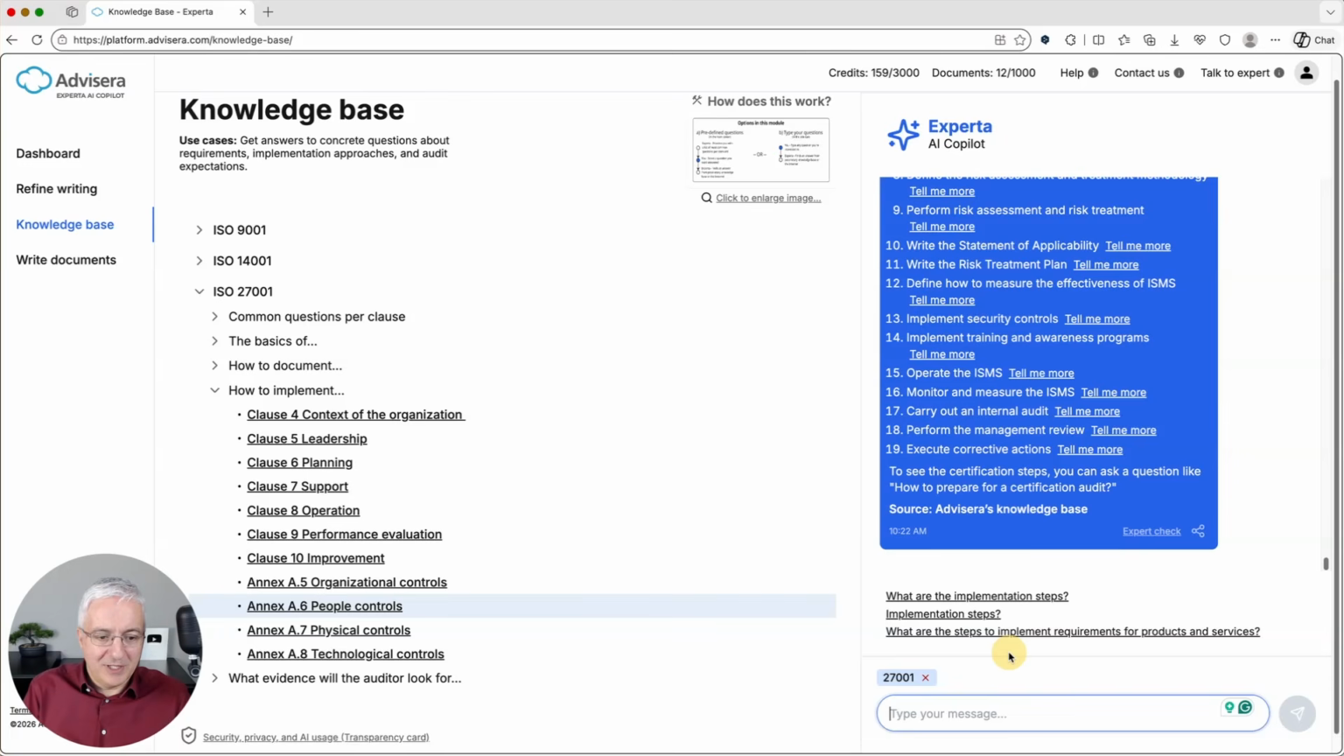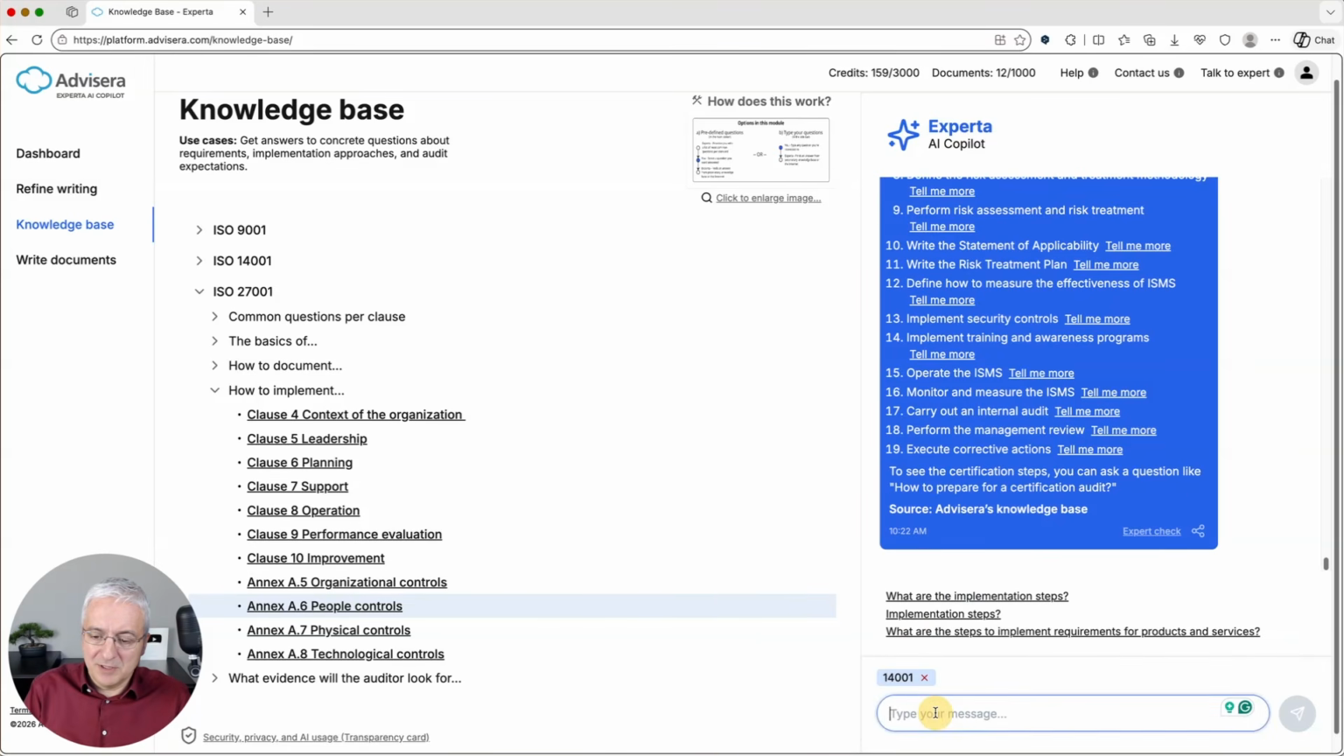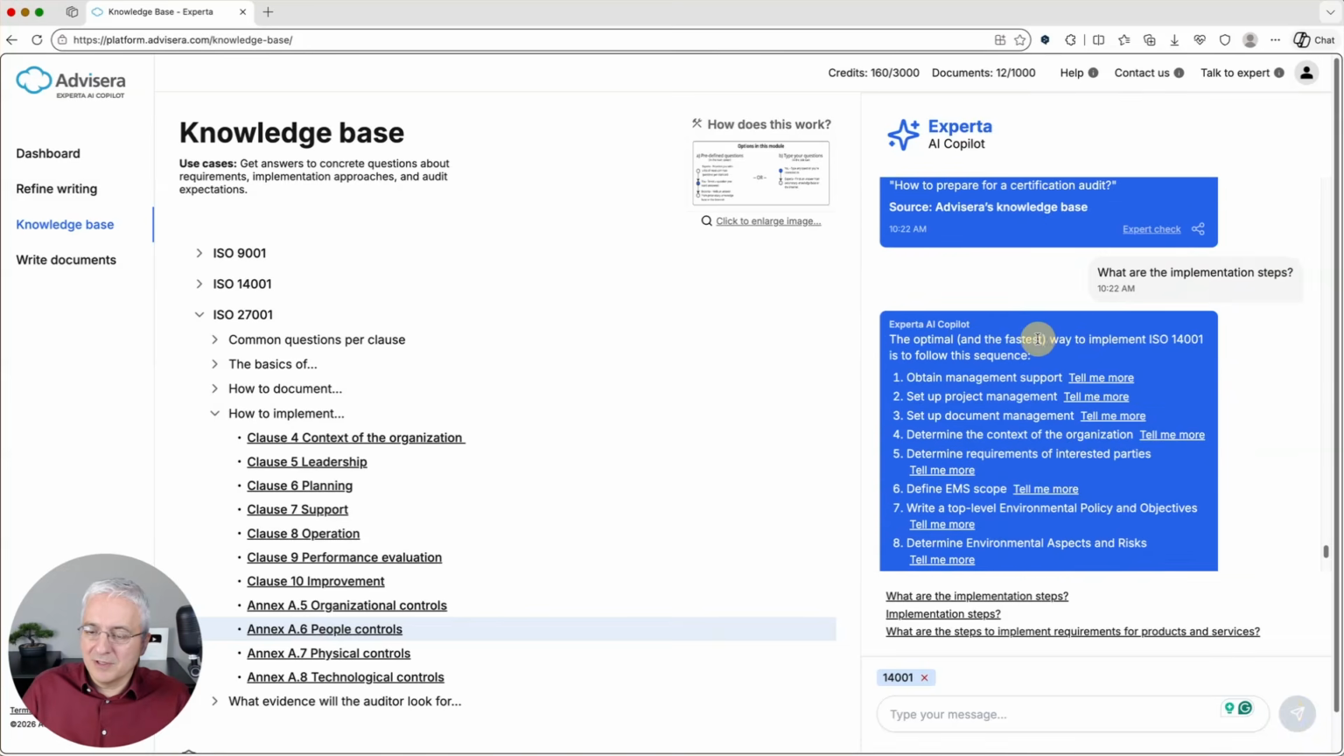Now let's say that I want to ask the same question for another standard, but as you can see here, you have this context tag which tells you that Experta will answer only about this particular standard. So let's say that I want to switch to ISO 14001. And let's type the same question now. What are the implementation steps? As you can see, this is the same question as I asked above here. So let's see what it answers now. Okay, now it answers actually the steps about ISO 14001. Why? Because I've changed this context tag here. So the system knows actually which answers to look for in Advisera's knowledge base.